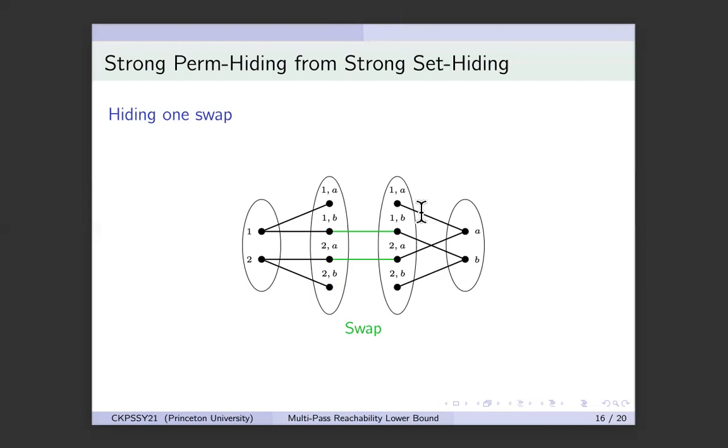And for both of these cases, I did not change which pairs of vertices are mapped. I just changed whether the edges are present or not. And therefore, I can use set hiding graphs just like before to hide this one swap from the no swap case. So this is how you hide one swap. I claim that this gadget of hiding one swap can actually be extended and applied to hide disjoint swaps over pairs that are elements of n.